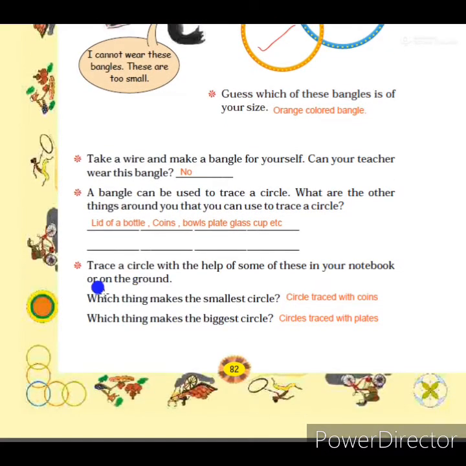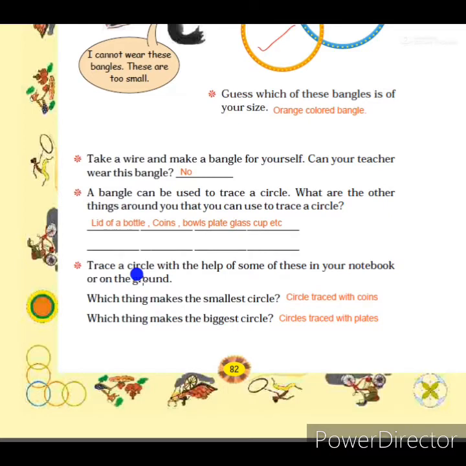So which things can you use to make a circle or trace a circle in your notebook? Coins, lid of water bottle, bowls, plate, glass, cup, etc. If you know some other things, you can write that name also. I have given only a few examples. Okay. Now let's continue to the next question. Trace a circle with the help of some of these things in your notebook or on the ground.